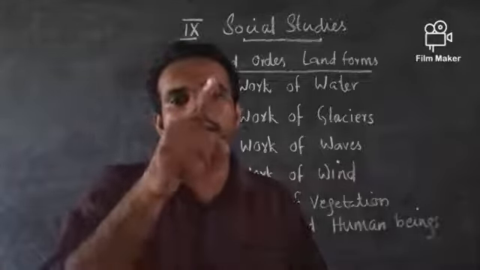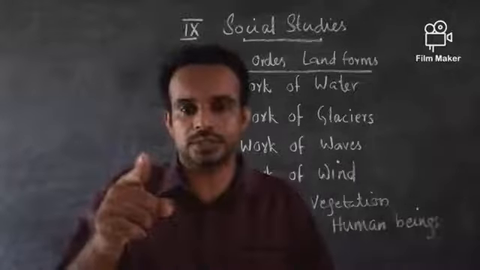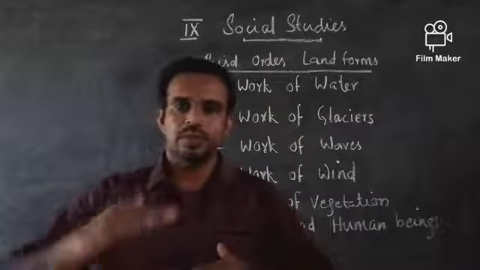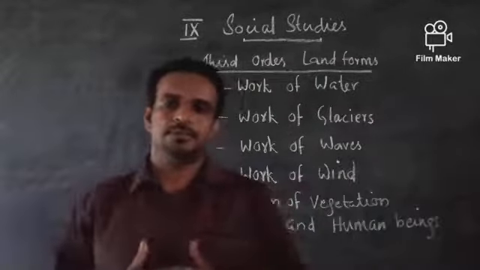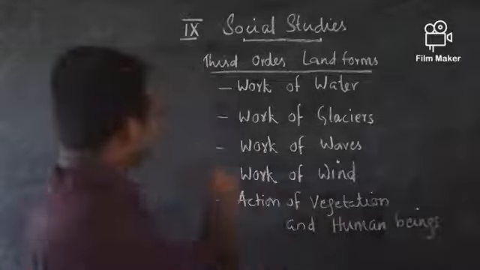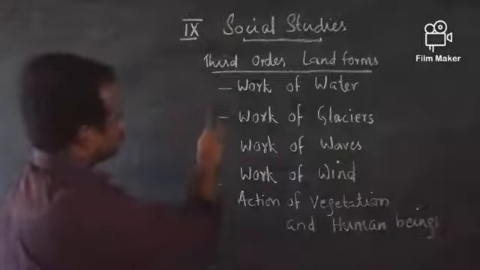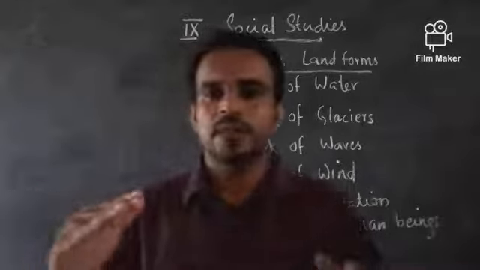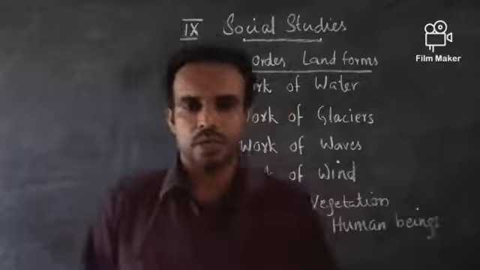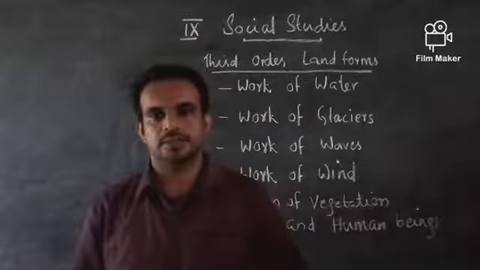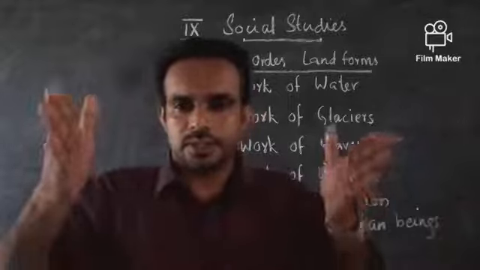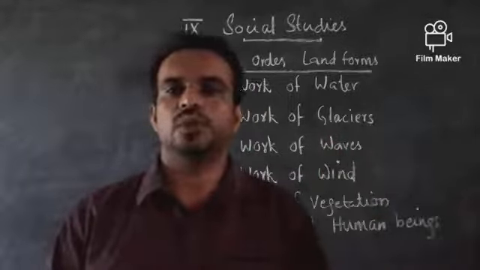It creates a kind of gorge. Gorge means the top and the bottom will be the same size. Not a U but something like a cylinder. The top and the bottom will be the same size, and both the sides will be perfectly straight. That is what is called a gorge.